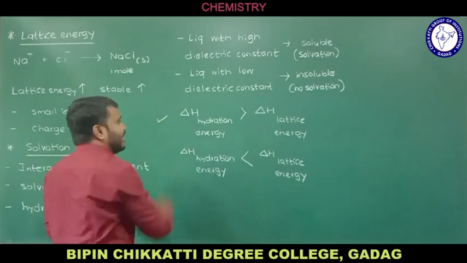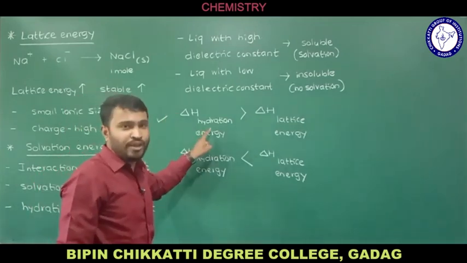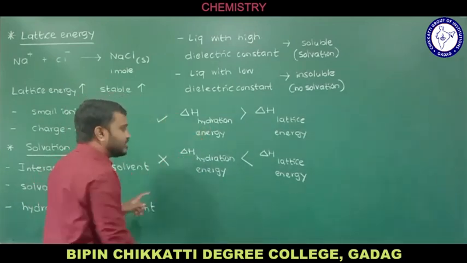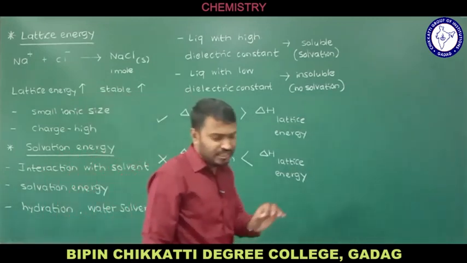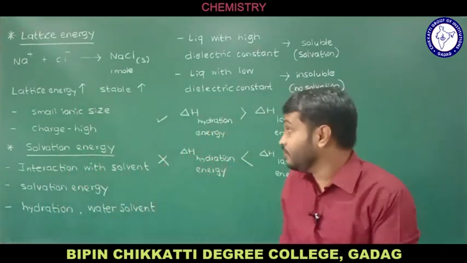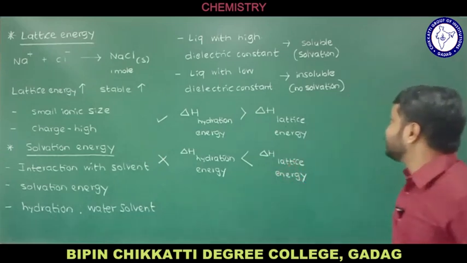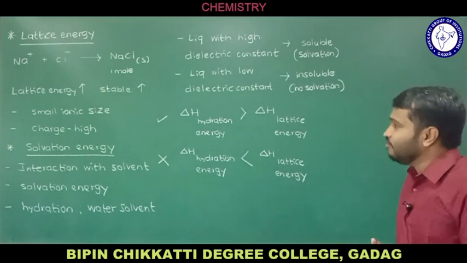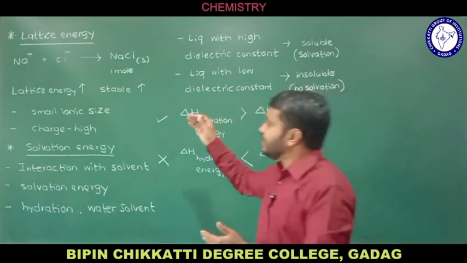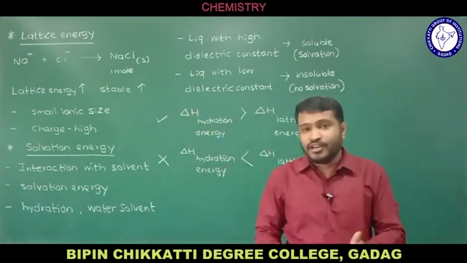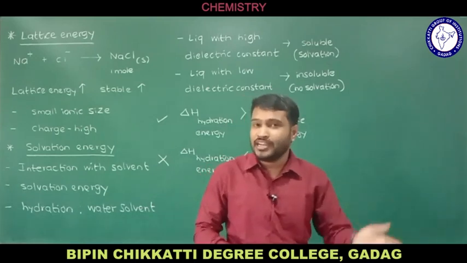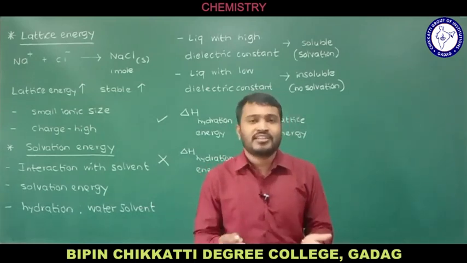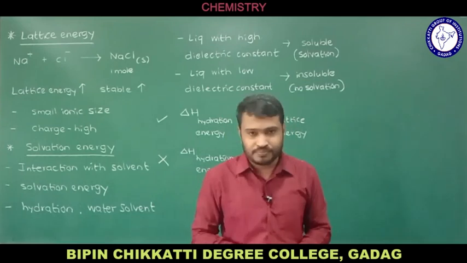In the first case there will be solubility of the ionic compound, and in the second there is insolubility, or the ionic compound is not going to be soluble in the solvent, or water if you consider. That is how we can explain the lattice energy and solvation energy, and using that we can explain the stability of ionic compounds and whether the ionic compound is soluble or not.